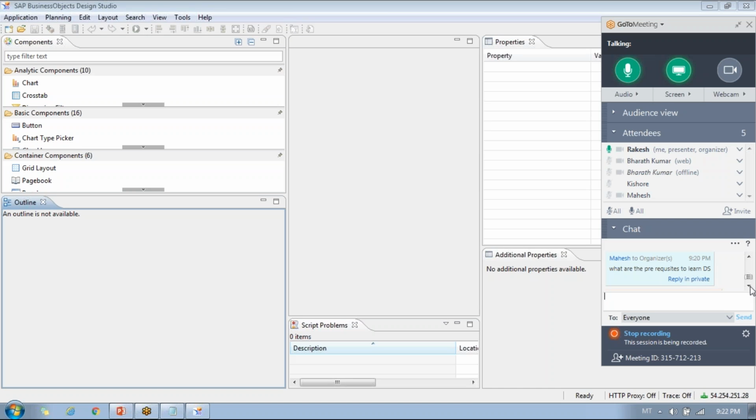Another question is about exploration views. We talked about how it is used mostly for self-service. You create your exploration views using Explorer and then expose those exploration views to the end users, and they can play around with the exploration view by doing slicing and dicing, and they can do analysis quickly.